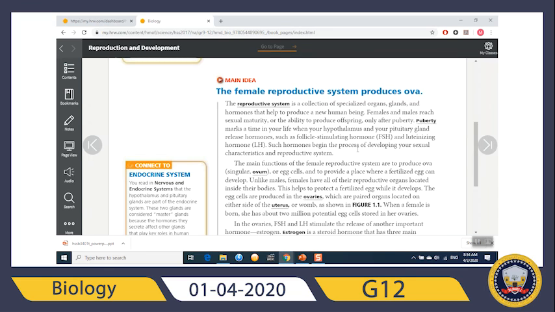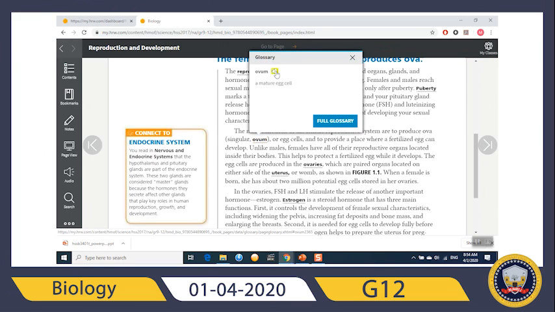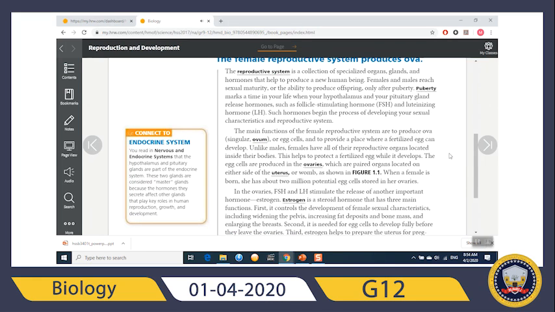Okay? Now, the main function of the female reproductive system is to produce ova, singular ovum. Ovum, a mature egg cell. So, ova means many eggs. Ovum, one egg, or egg cells, and to provide a place where a fertilized egg can develop. So, the eggs will develop inside what? How? We're getting to that later.